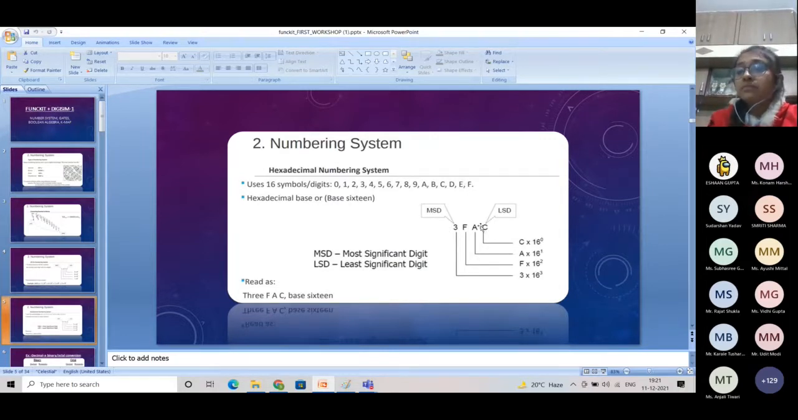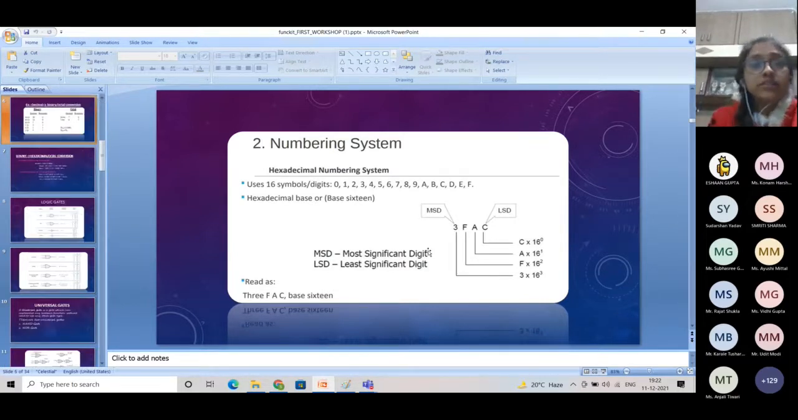Let's say our example is 3FAC. If we have to show the decimal expansion of this hexadecimal number, we will do the same as we have done before. C into 16 to the power 0. The value of C is 12, so we will multiply 12 with 16 to the power 0. Then A into 16 to the power 1, the value of A is 10. Then F into 16 to the power 2, the value of F is 15. And then 3 into 16 to the power 3. So this will be the decimal expansion of this hexadecimal number.